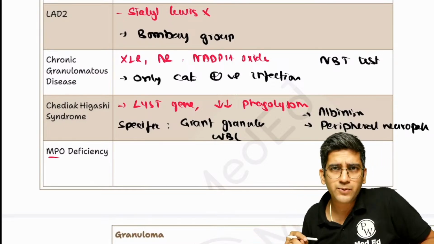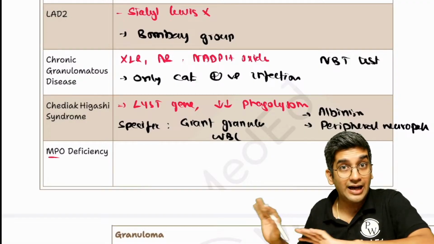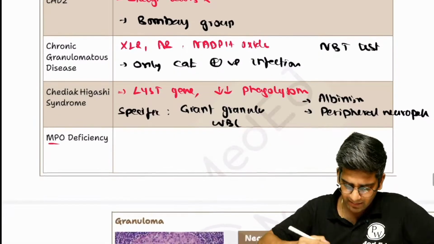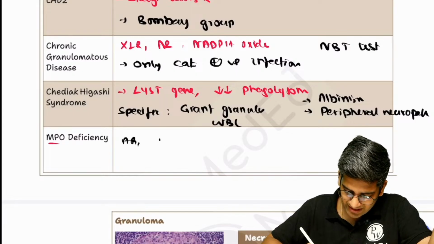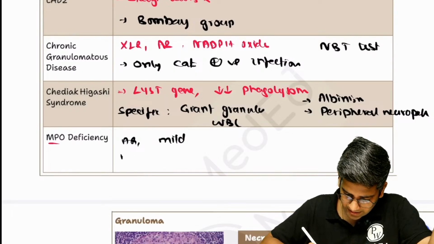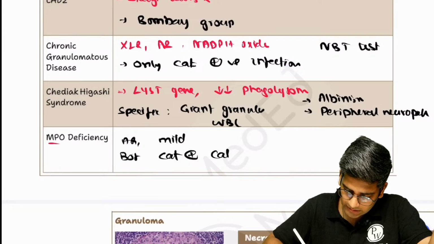Fine. Purpura, because of thrombocytopenia. Unrelated to the immunological defect. MPO is like a wastebasket. Autosomal recessive, very, very mild disease, with both catalase positive and catalase negative organism infection.